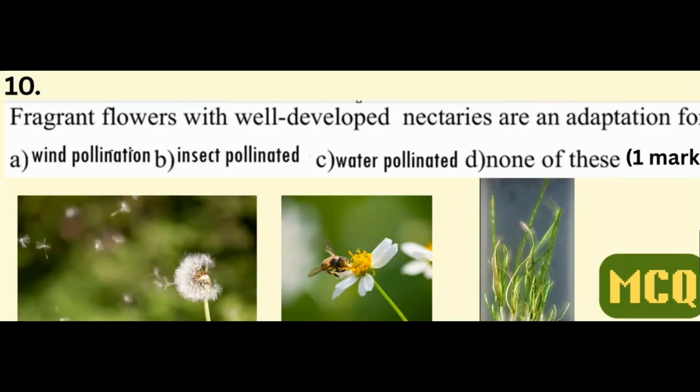Fragrant flowers with well-developed nectaries are an adaptation for which of the following types of pollination? Option A, wind pollination. Option B, insect pollination. Option C, water pollinated flowers. Option D, none of these. This carries 1 mark. It's an MCQ question. If they have nectaries well developed, that's an adaptation for insect pollinated flowers. So the answer is option B.